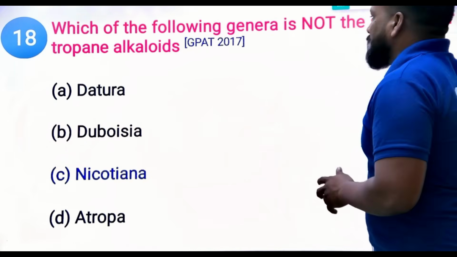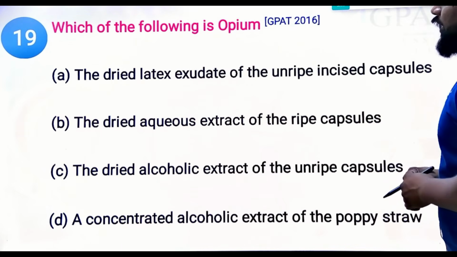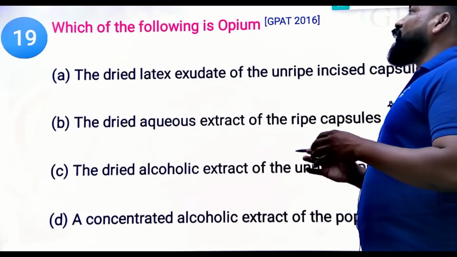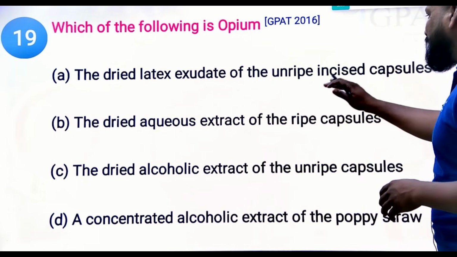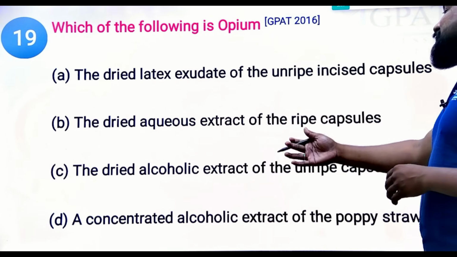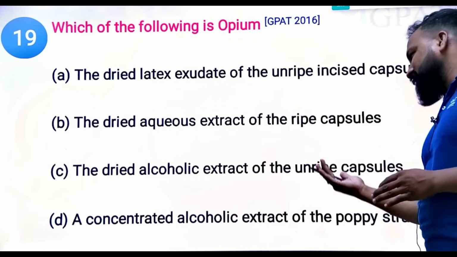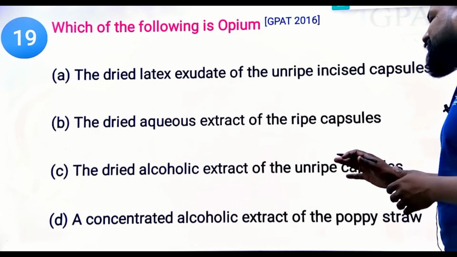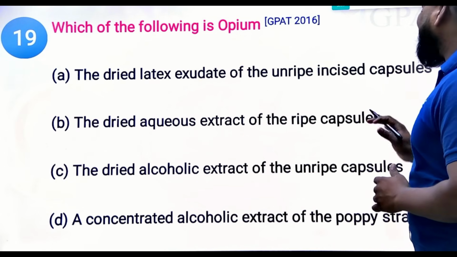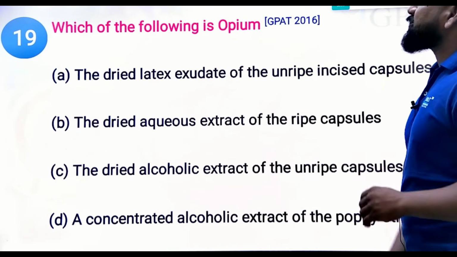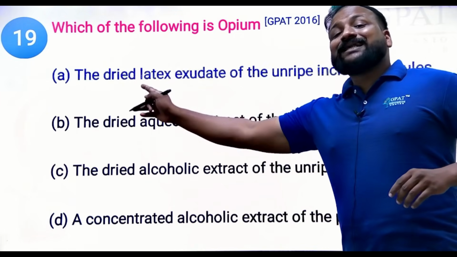Yes. Now, next, which of the following is the source of opium? 2016 question. The dried latex and extract of unripened incised capsules, the dried aqueous extract of unripened capsules, the dried alcoholic extract of the unripened capsules, or a concentrated alcoholic extract of the poppy straw. No poppy straw, only the capsules. What is the right answer? Yes, it is the dry latex.